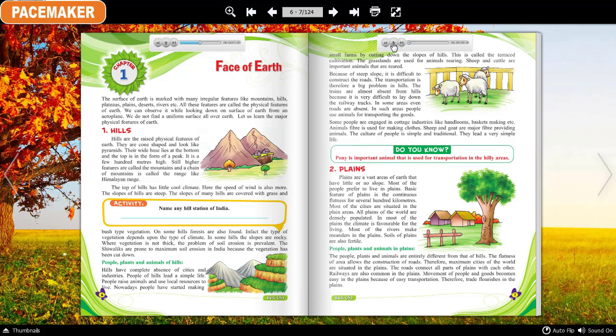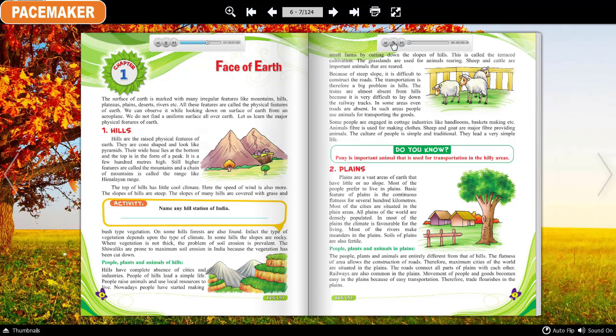The top of hills has a little cool climate. Here, the speed of wind is also more. The slopes of hills are steep. The slopes of many hills are covered with grass and bush-type vegetation. On some hills, forests are also found. In fact, the type of vegetation depends upon the type of climate.